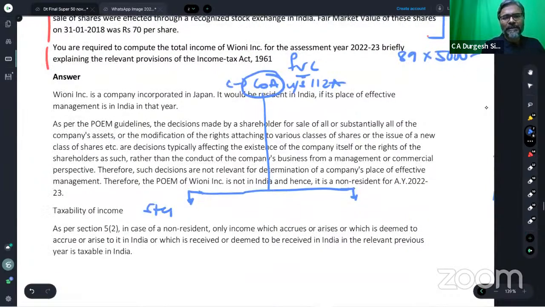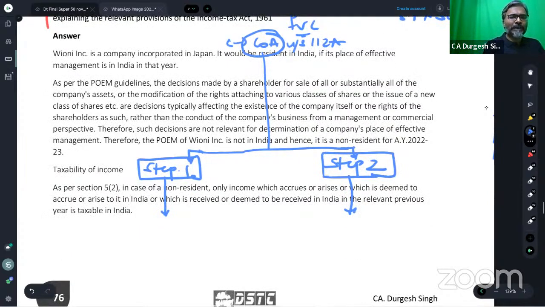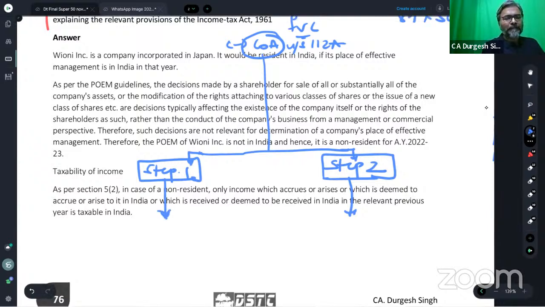So step one, students, be careful. What is step one and step two in this regard? Step one, in this particular case, as you can see, is the lower of what? The fair market value as on 31st of January 2018, or what, students?